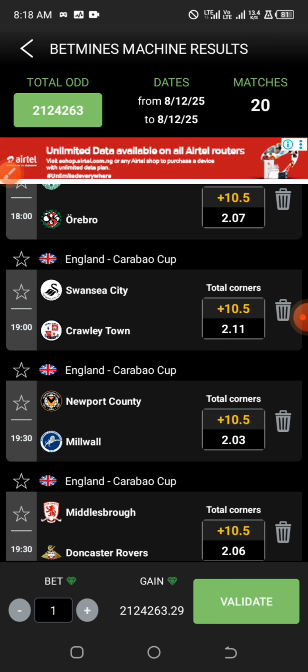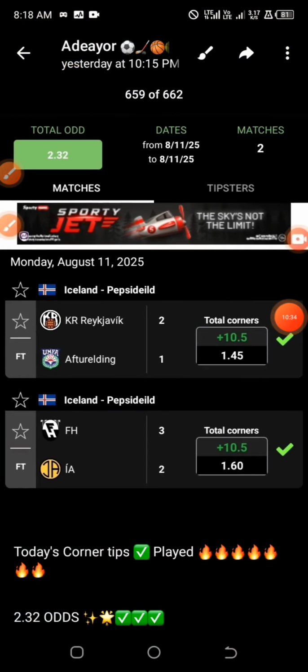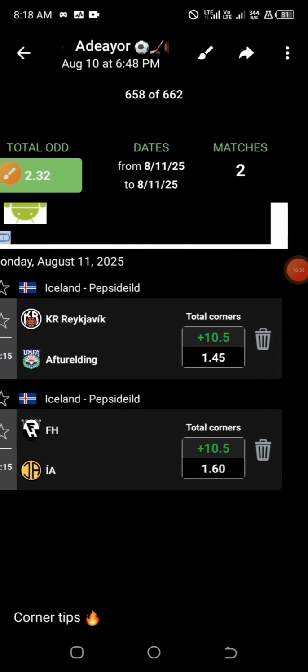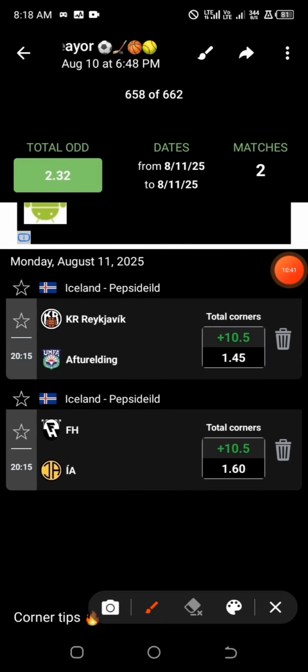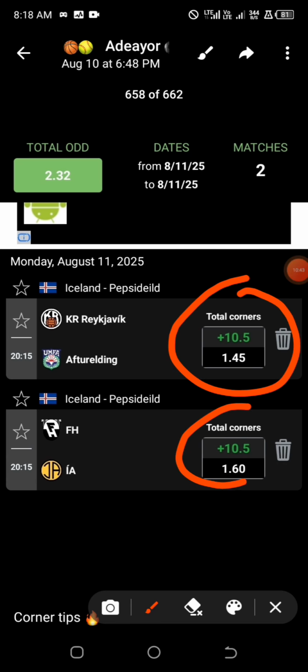Whenever you see red, that is risk, which means you need to avoid or skip it. But when you see green, that means safe. If you look at these two games, you will notice that the color from the system is green, green, and we are able to get 1.45 odds for the first game and 1.60 odds for the second game.